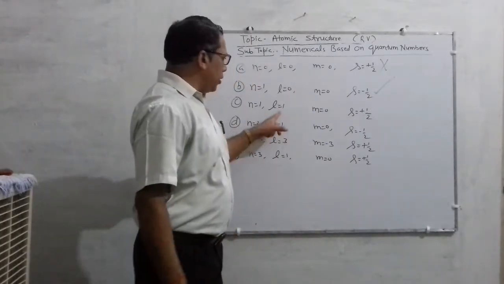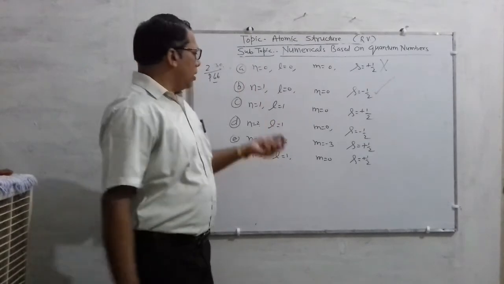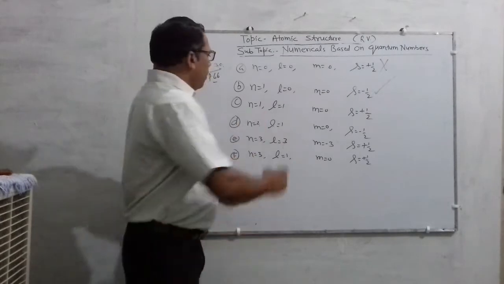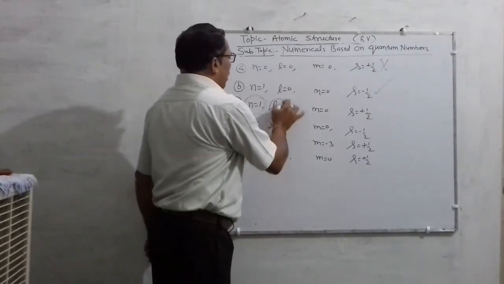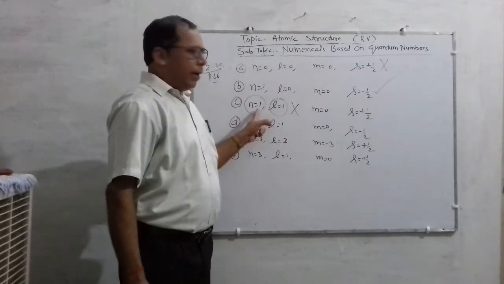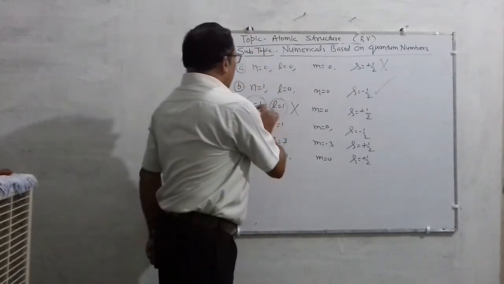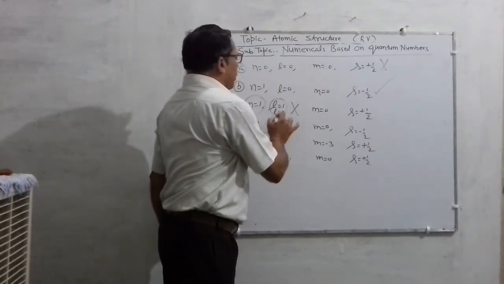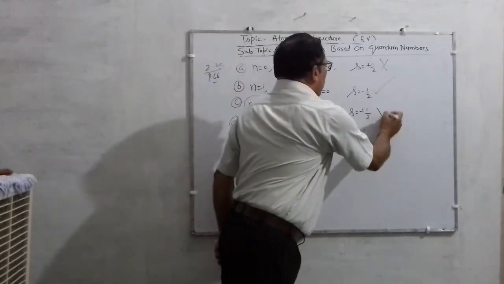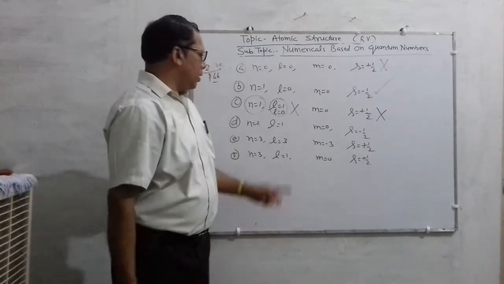Okay children. Next, come to the third question. n is 1, l is 1. And here once again, children, an anomaly is coming. For n is 1, the value of l can never be equal to 1 according to the formula. Here for n is equal to 1, the value of l should be 0. Then it will exist, otherwise not. So this is also not possible. Am I correct, students? Okay.